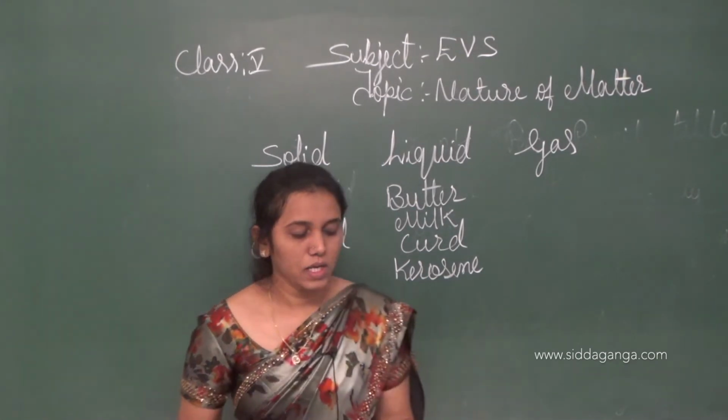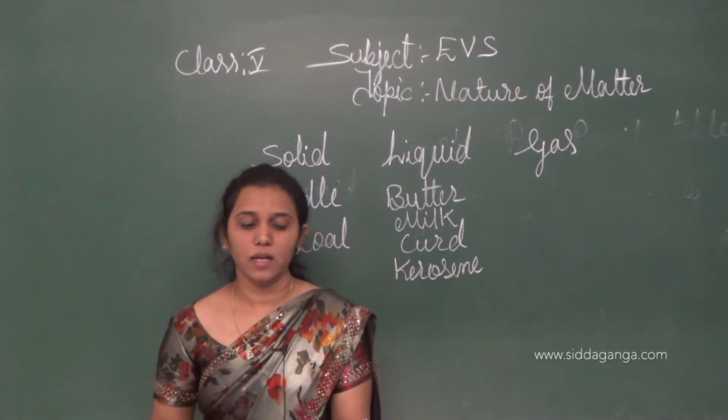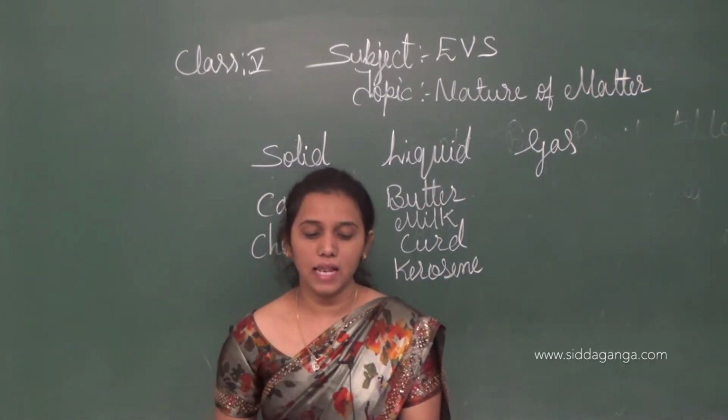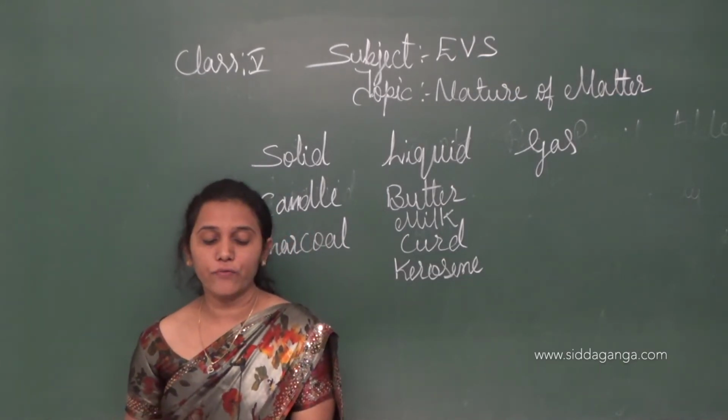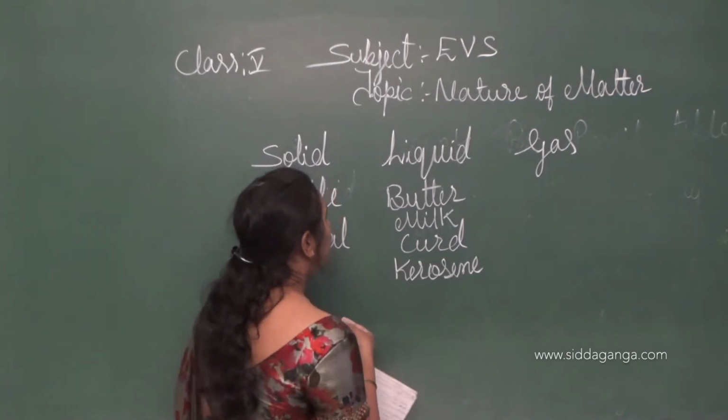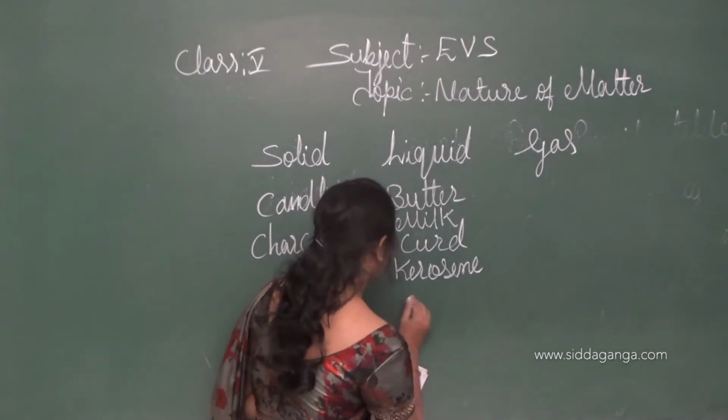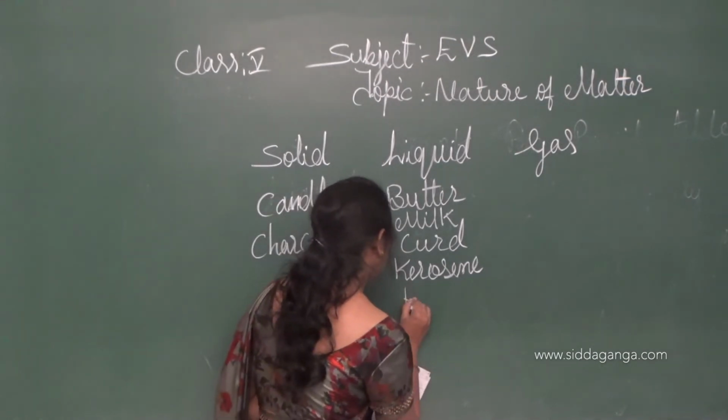Charcoal. And then honey. It is liquid, children. Honey is liquid. It takes the shape of the container. It is a liquid form. You have to add honey to the liquid part of the table.